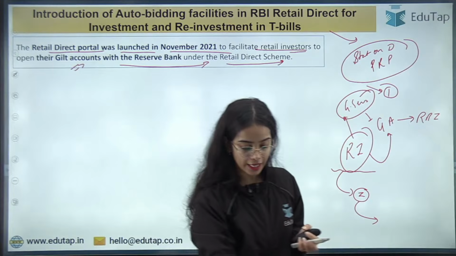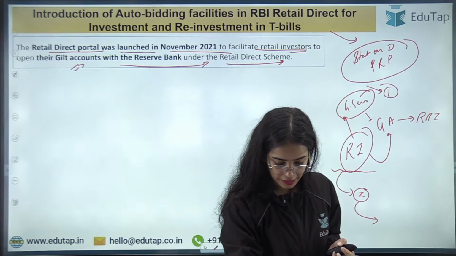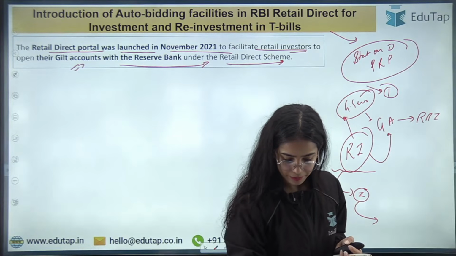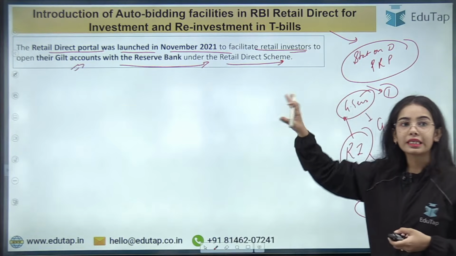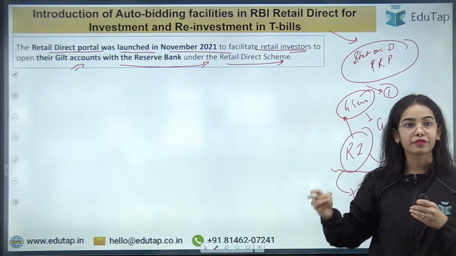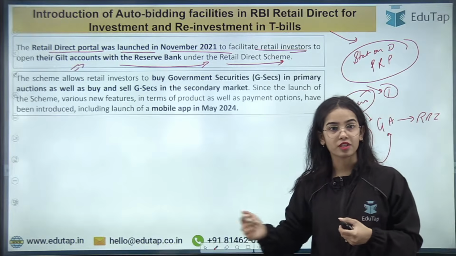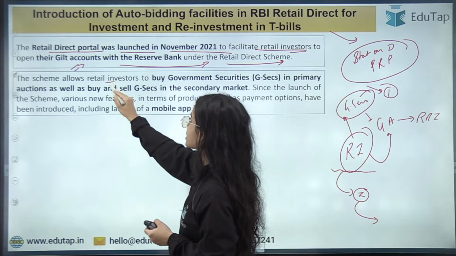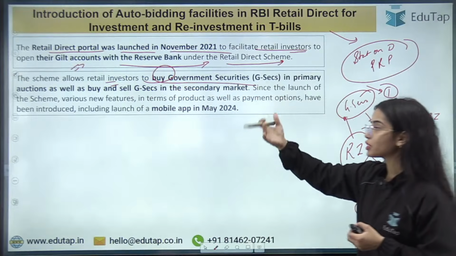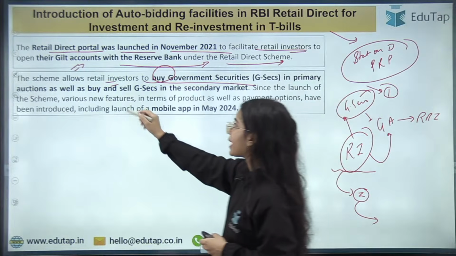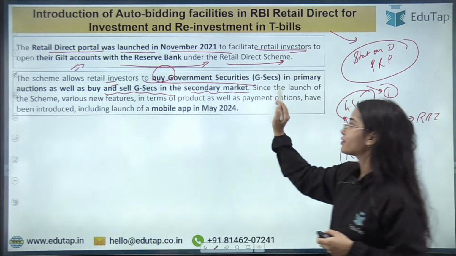Okay, so retail direct scheme, I hope you all know about the retail direct scheme. I have taken a complete session on this topic also. Okay, so now the retail direct portal was launched in November 2021 to facilitate the retail investors to open their gilt accounts with the Reserve Bank of India under the retail direct scheme, and the scheme allows the retail investors to purchase the government securities in the primary auctions, as well as buy and sell the government securities in the secondary market.